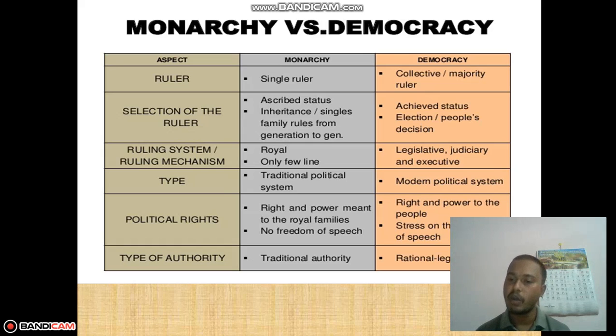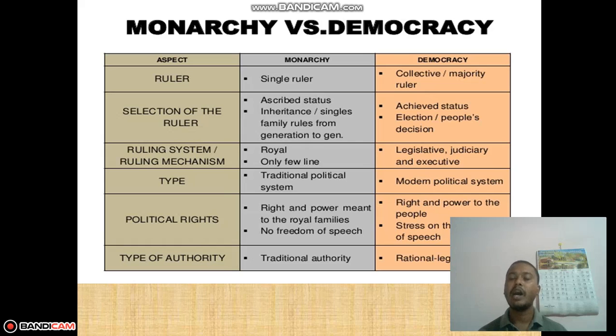Selection of the ruler. How is a ruler selected in monarchy? We have already read in the previous slide, it's hereditary, generation after generation. One king's son or daughter, or queen, can become ruler. So it's family related. No one else from outside the generation can come in. Here, anyone can take part in the process of democracy through election and people's decision.